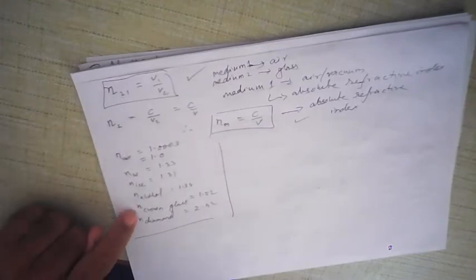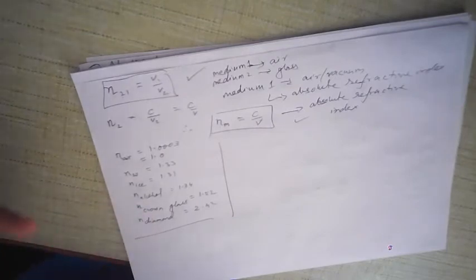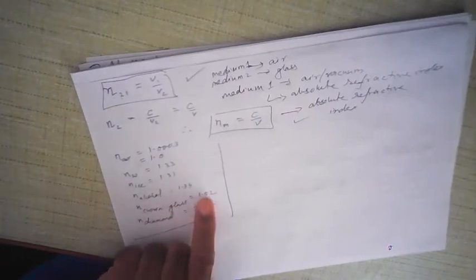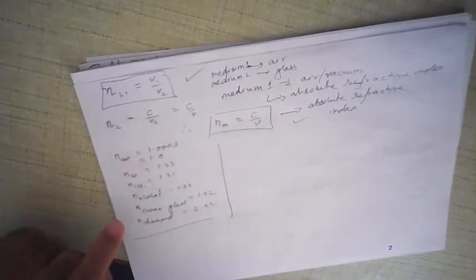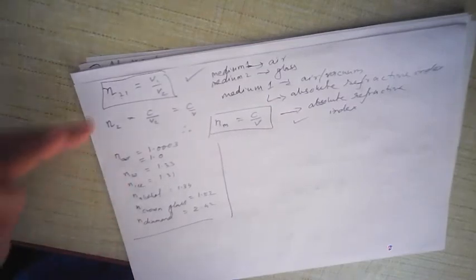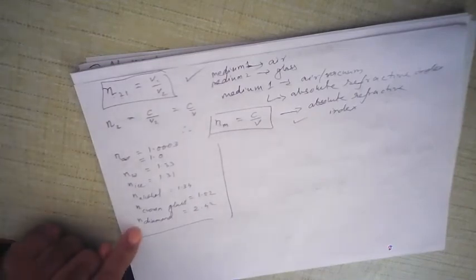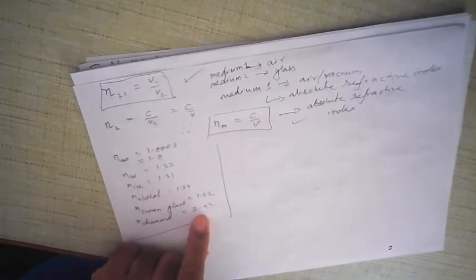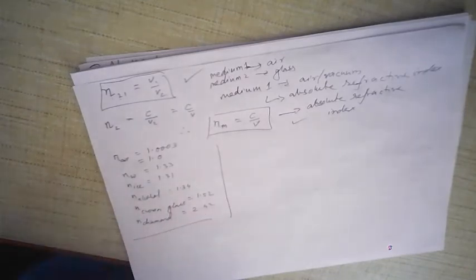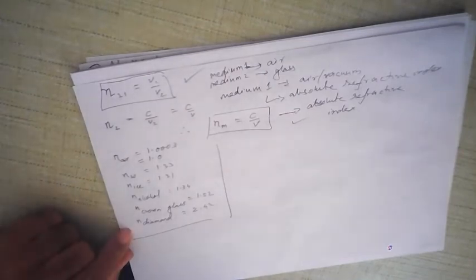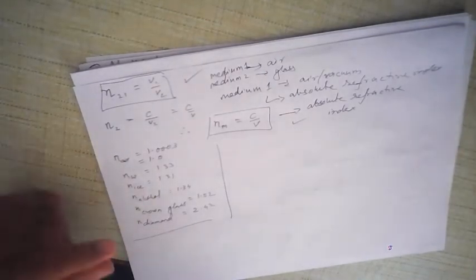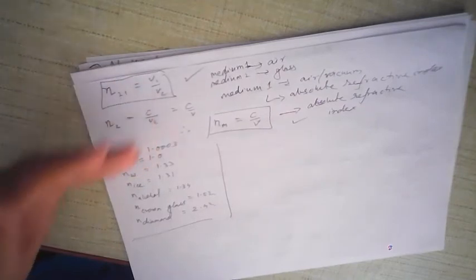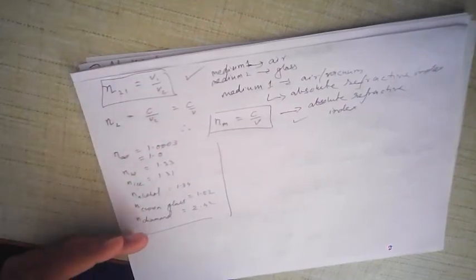And what about glass? Crown glass, the kind of glass that we use for making decorative pieces, laboratory articles, and so on, is 1.52. It means light, when it passes through crown glass, slows down more than when it passes through water or air. And in the same way, the absolute refractive index of diamond is 2.42, which is very high. It means light slows down even further when it passes through diamond. Air is only 1, glass is 1.52, but diamond is 2.42.